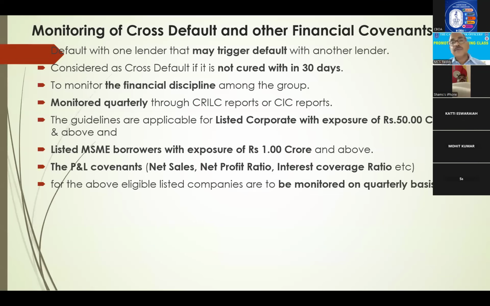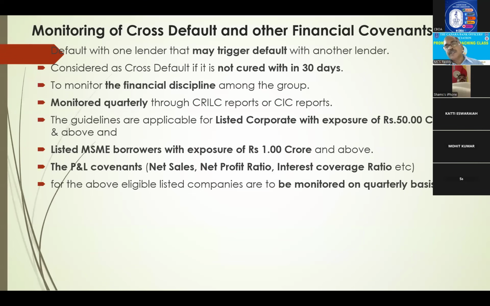The guidelines are applicable for listed corporates with exposure 50 crores and above, and listed MSMEs 1 crore and above. This is the recalled question. Monitoring of cross default is applicable to corporates 50 crores and above, listed corporates, and listed MSMEs 1 crore and above. P&L covenants: net sales, net profit ratio, interest coverage ratio. Similarly, balance sheet covenants will come next. These are to be monitored quarterly.